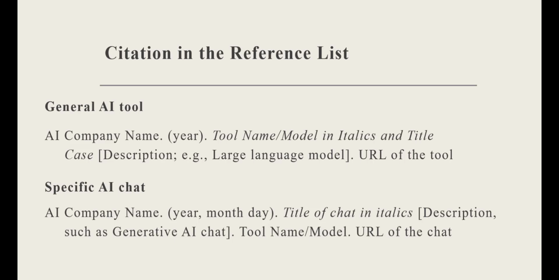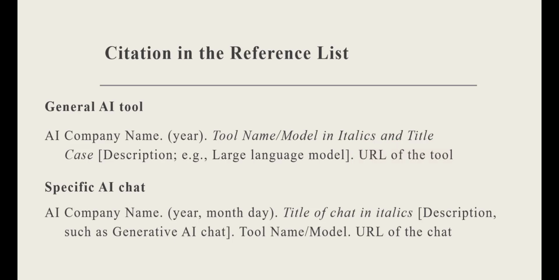Here is the basic format for citing an AI tool. If you want to have a general AI tool citation, you start with the name of the company, the year when you had the conversation or used that AI tool, the name of the tool or the model that you used. You can provide a description of that tool or that model, then a link to that AI tool.